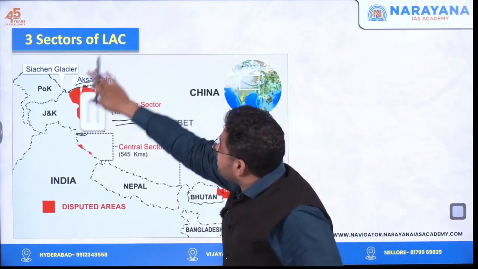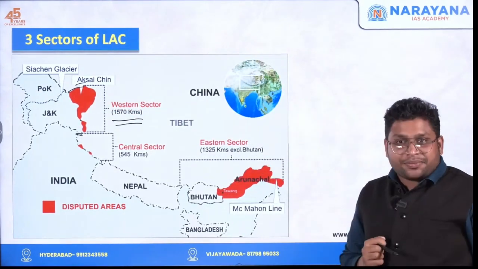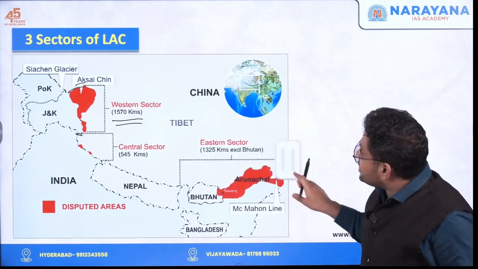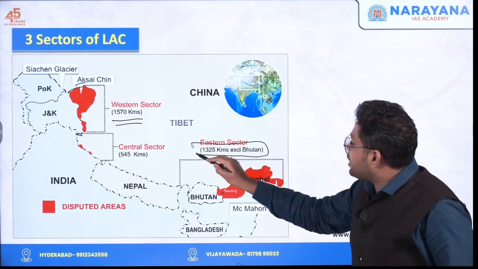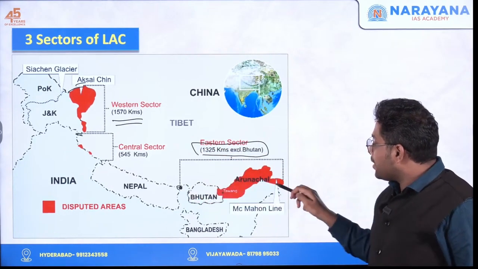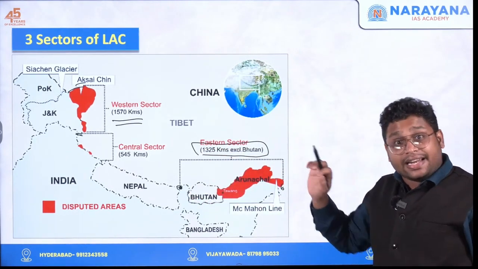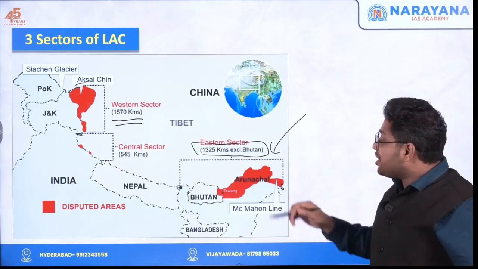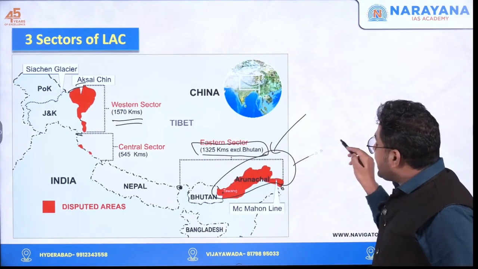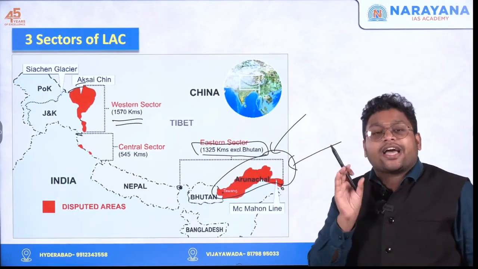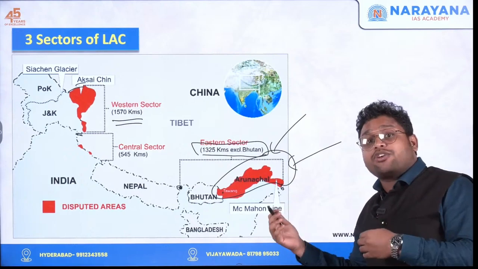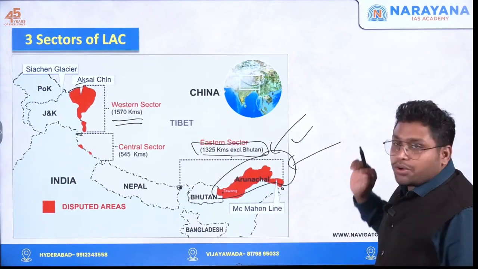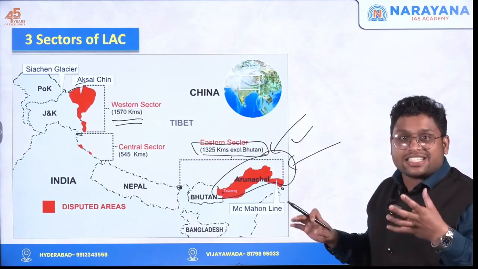Then at second number comes the eastern sector. In the eastern sector, you will have Arunachal Pradesh specifically. The eastern sector is around 1325 kilometers, which starts from Sikkim till Arunachal Pradesh. Even in this area, we have boundary disputes. Specifically, China claims almost the entire region of Arunachal Pradesh. They say that it is part of their Tibet, or they call it South Tibet. So this is also a most contentious sector.